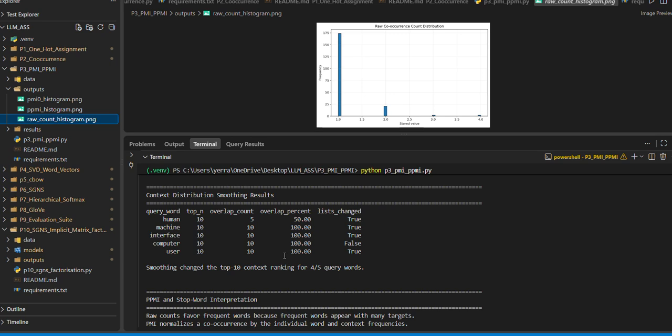The experiment also applies context distribution smoothing. This reduces the dominance of extremely frequent context words while still retaining their influence. The top 10 context lists are then compared before and after smoothing to determine whether the ranking changes. The project reports here: matrix shape, number of non-zero elements, sparsity or density, raw count distribution, PMI0 distribution, PPMI distribution, top 10 contexts by raw count, top 10 contexts by PPMI, top 10 contexts by smooth PPMI, effect of stop words, effect of context distribution smoothing.